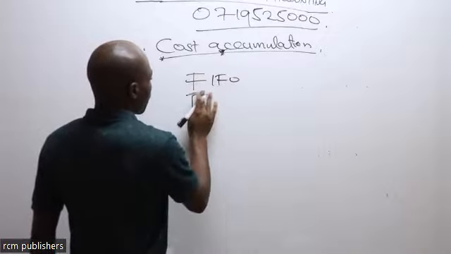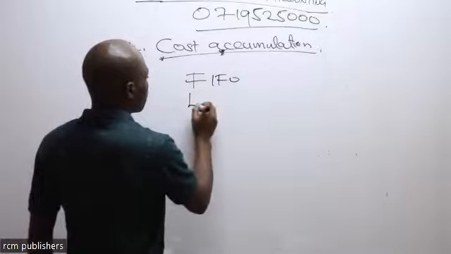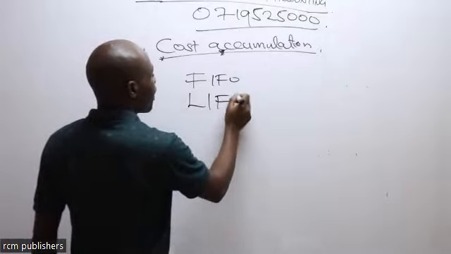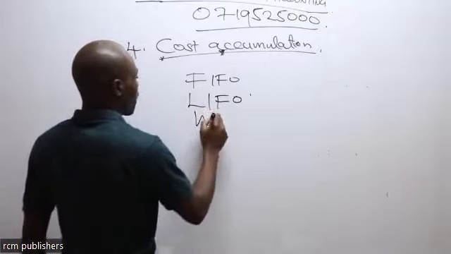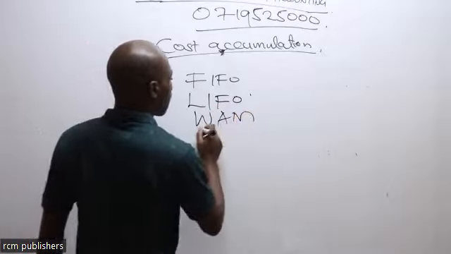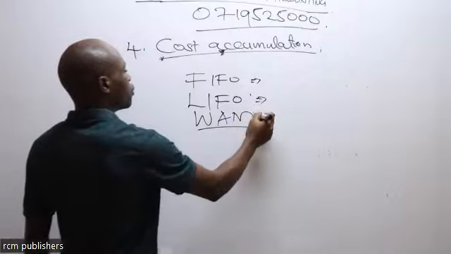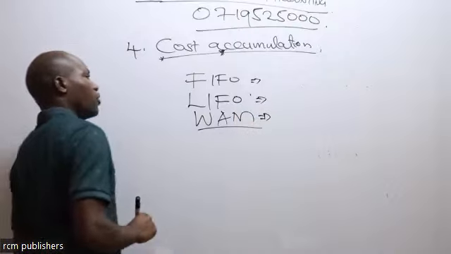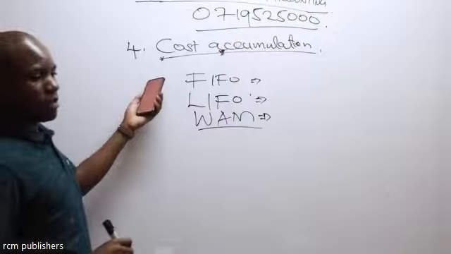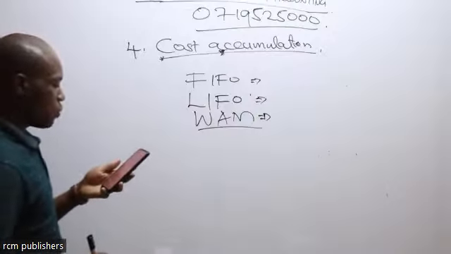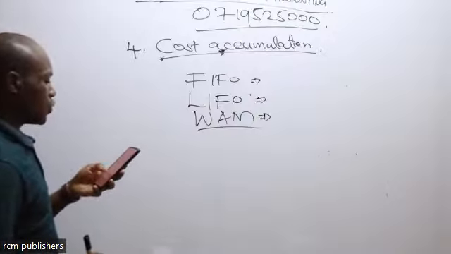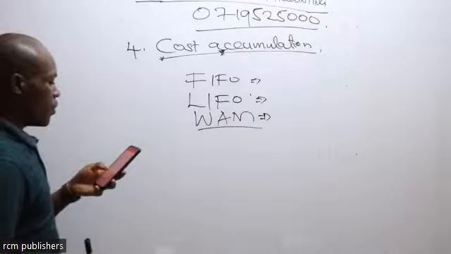Then LIFO, last in, first out. Then we also apply the weighted average method. We are going to cover these as we deal with inventory in topic number 4. Remember, it is the largest topic for this particular unit.